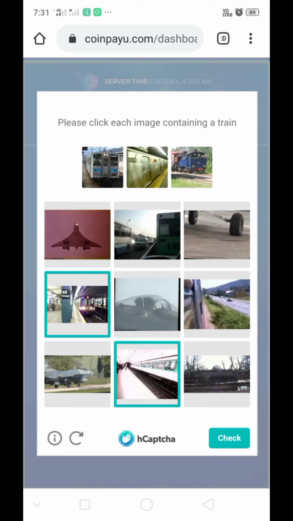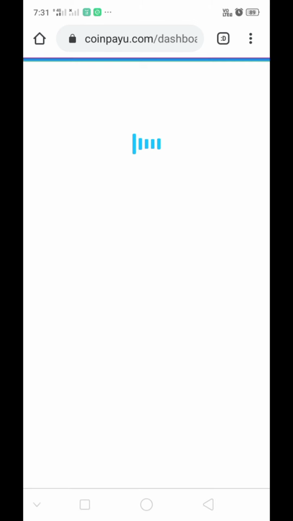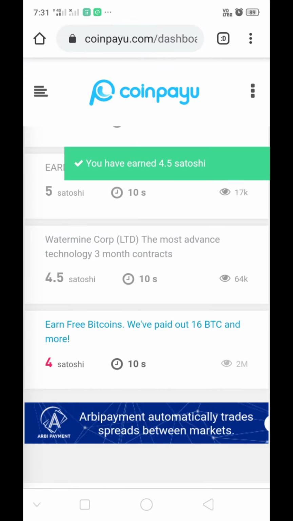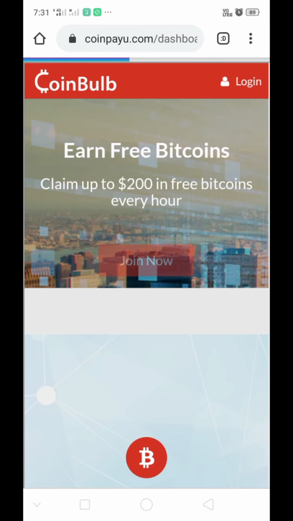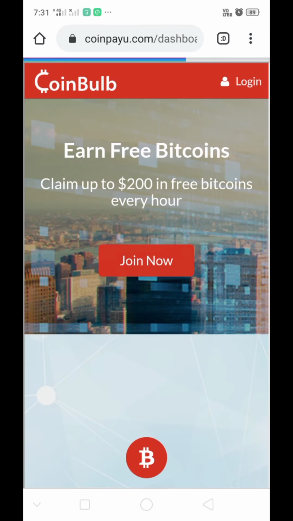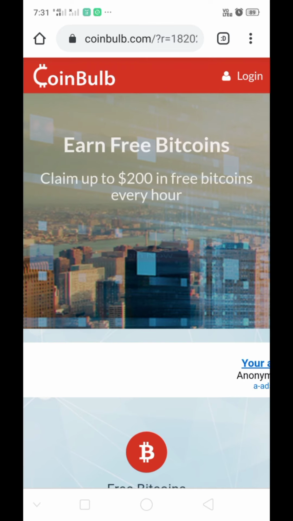Just solve the captcha. Last window ad. So now go back.